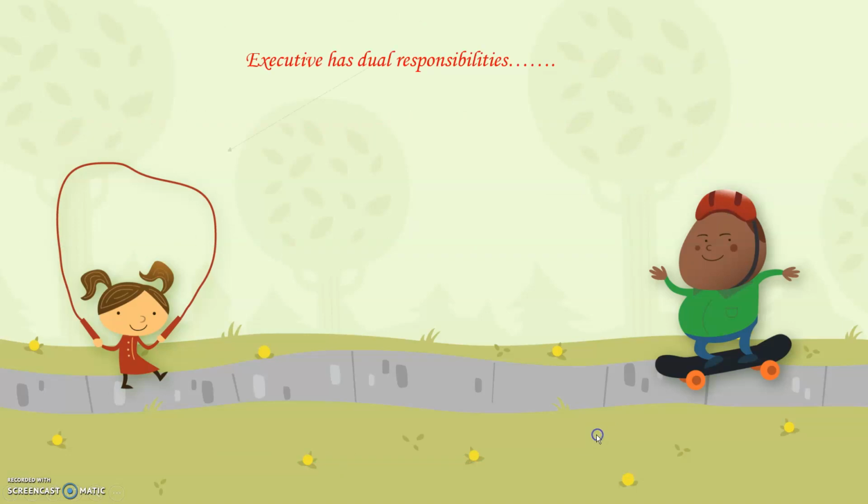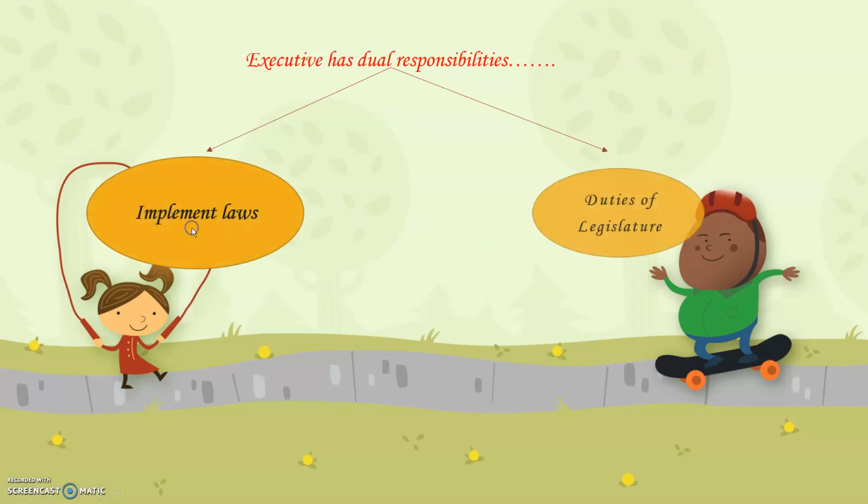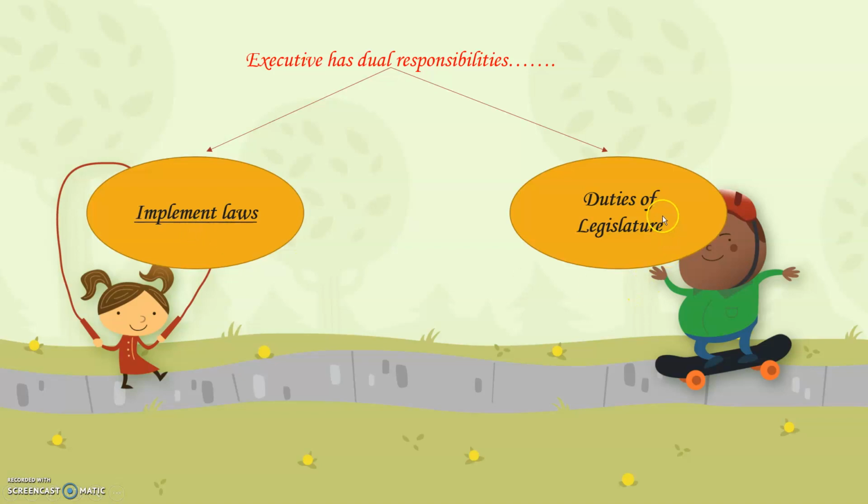Now, the executive has two responsibilities. Dual means two. First is to implement laws, and next is the duty of the legislature. Just now I said the executive department, the council of ministers and the prime minister, are the ones who run the country. It is their responsibility to implement the laws. And next is to make the laws. So the duties of the legislature, that means the people involved in the executive, first have to make the laws and then make people follow them. That is the implementation of the laws.